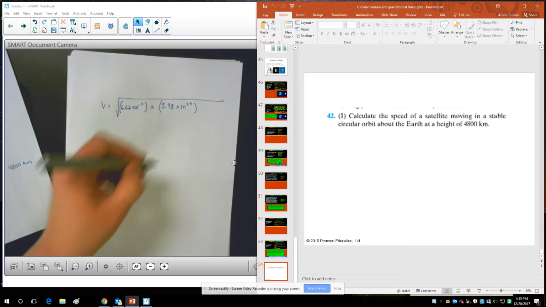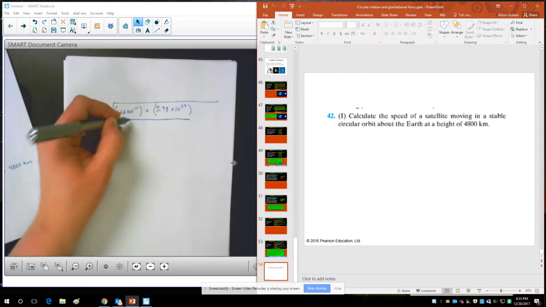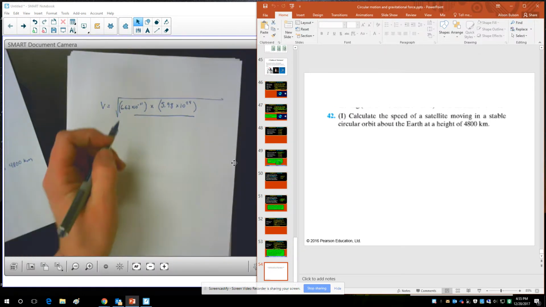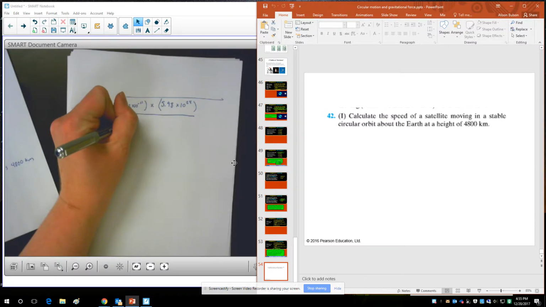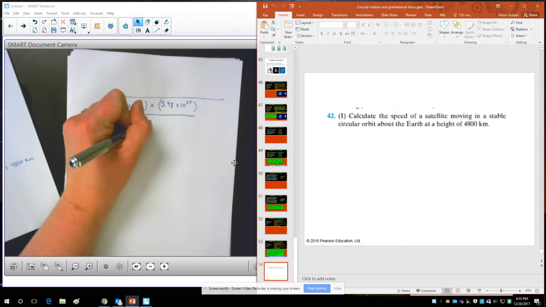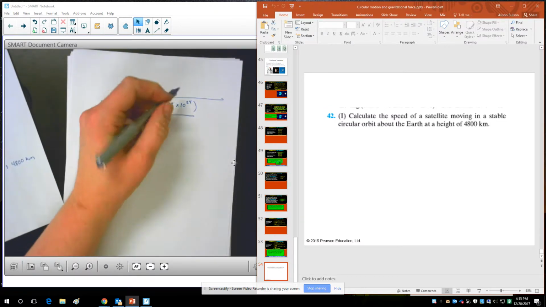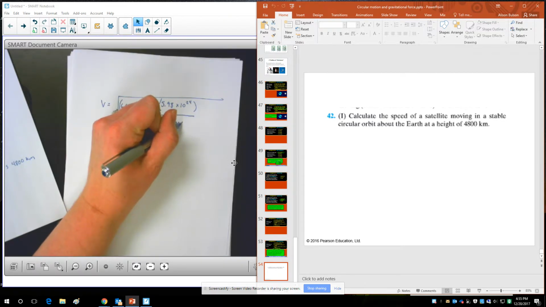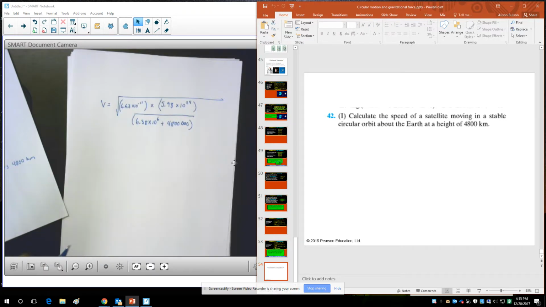And then the radius, the distance from the center of the satellite to the center of the Earth, is going to be the radius of the Earth, 6.38 times 10 to the 6th meters, plus 4,800 kilometers, so 4,800,000 meters. We've got to be all in SI units.